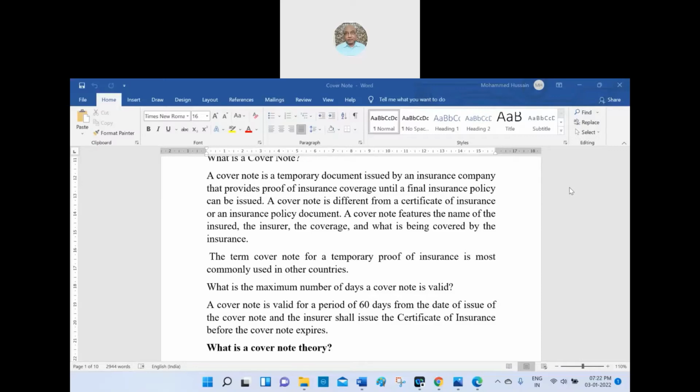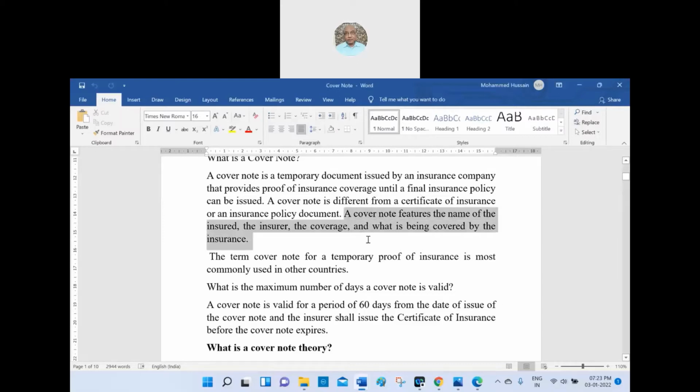Cover note features the name of the... How many players are there here? Only 2 players. Insured, the insurer, and the subject matter of the insurance. Now tell me, cover note content is the name of the insured, the insurer, and the coverage. What is going to be coverage? The subject matter. See here it is there.